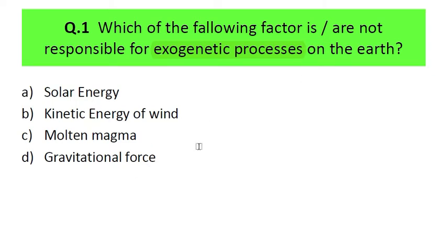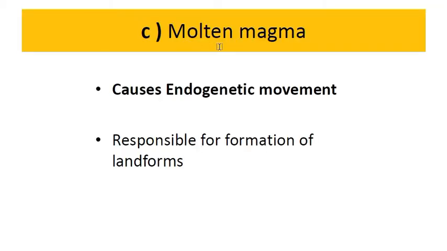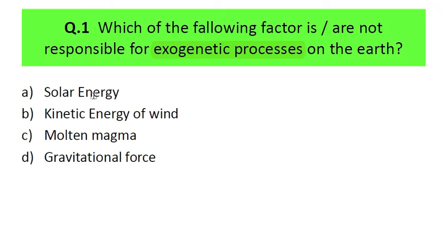I hope you have marked the answer. Let's move towards the answer. The answer is molten magma. Molten magma, we all know, is beneath the earth. That's why it causes the endogenetic movement. It is an internal force, not an external force, and it is responsible for the formation of landforms. But most of these other forces are responsible for the destruction or degradation of existing landforms through weathering and erosion. So remember the exogenetic process and endogenetic process. This molten magma is an endogenetic factor, and all the other three factors are responsible for exogenetic processes.